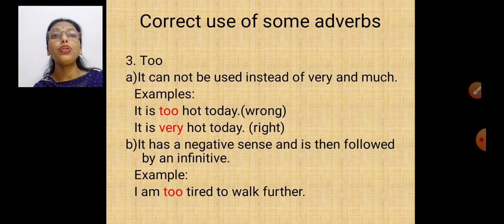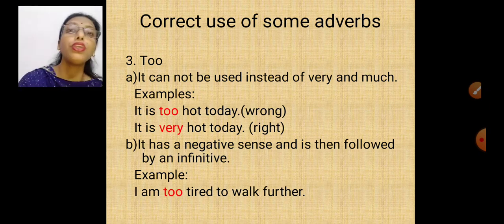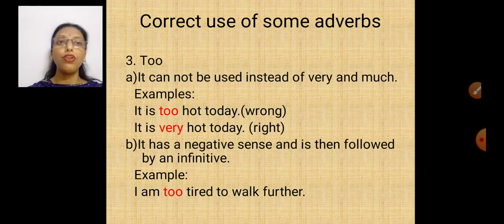Now coming to the word too, T-O-O. Many times we say it's too hot today, but that's the wrong way. We will say it is very hot today. It can be used instead of very and much, but the sense should be correct. It is too hot today. No, it's very hot today. That's the right way.